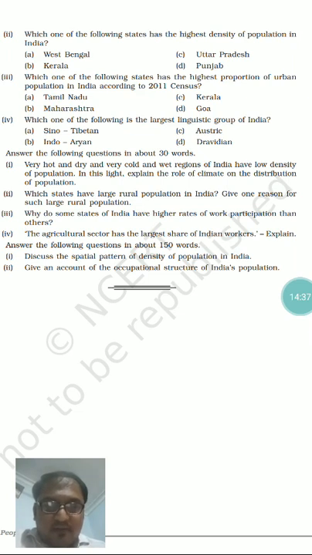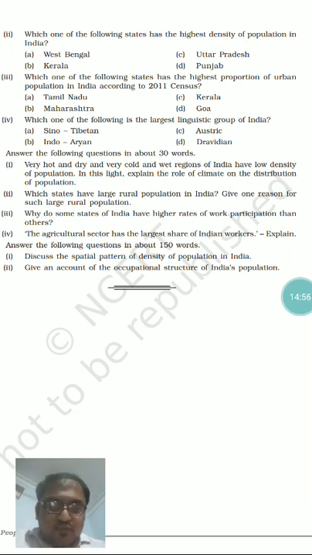Only 40% are main and marginal workers. The rest 60% of India's population is non-workers. So this indicates the economic status of India, where a large proportion of the population is dependent.